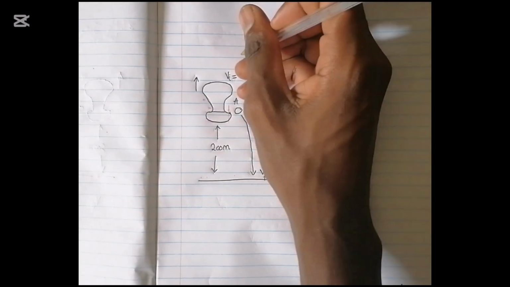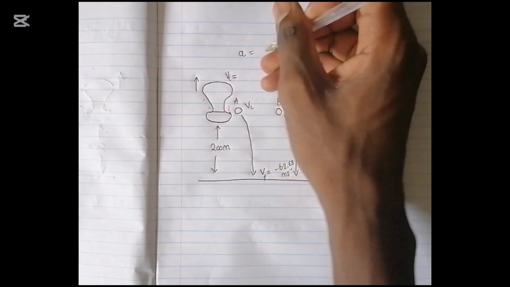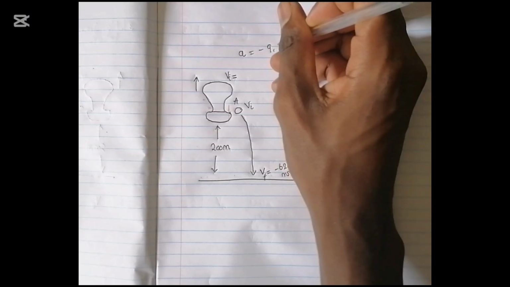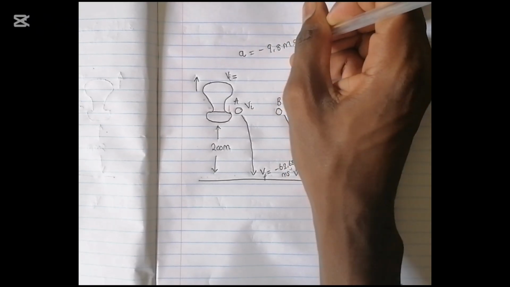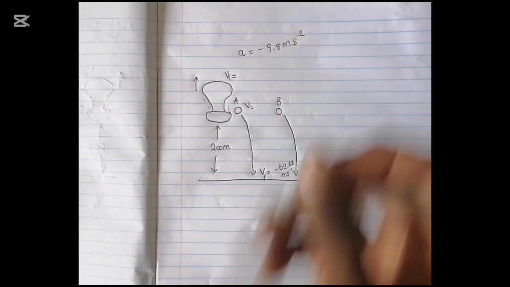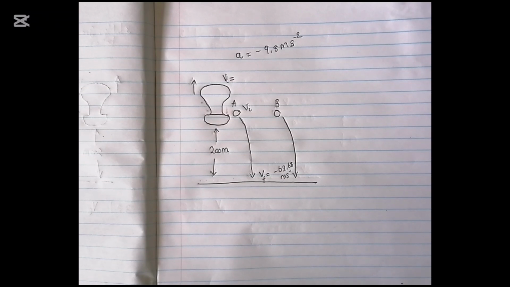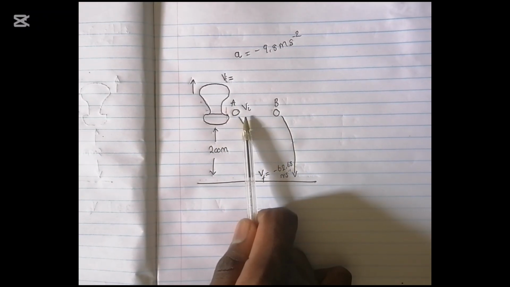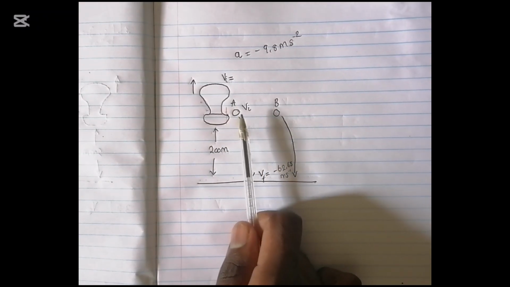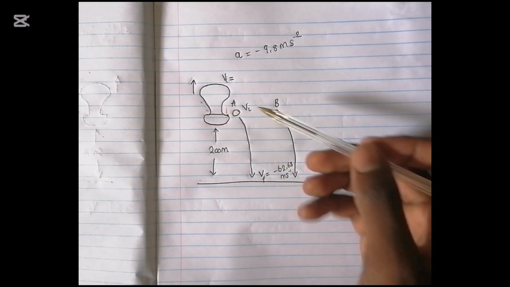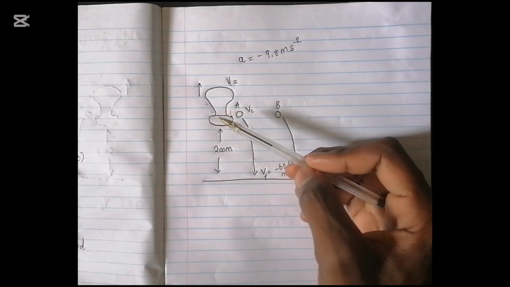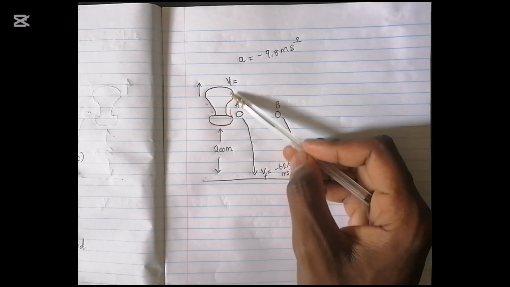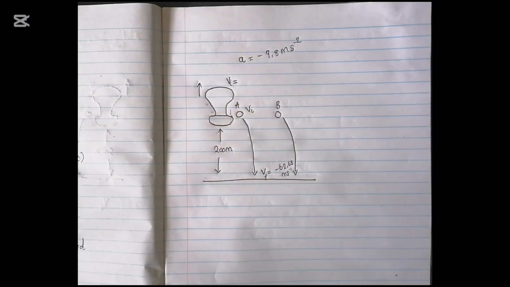And the acceleration is always negative 9.8 meters per second squared. The first question says we must calculate the speed of the hot air balloon. Now we understand that the hot air balloon and stone A share their velocity, so by calculating V initial of stone A, we automatically have calculated the speed of the hot air balloon.